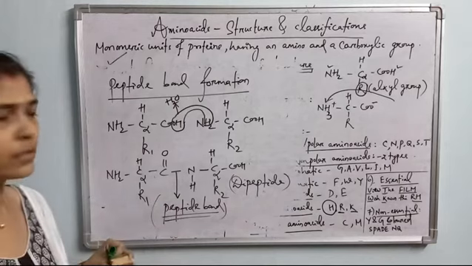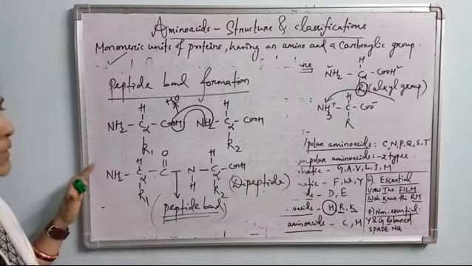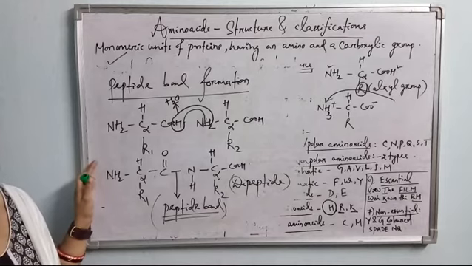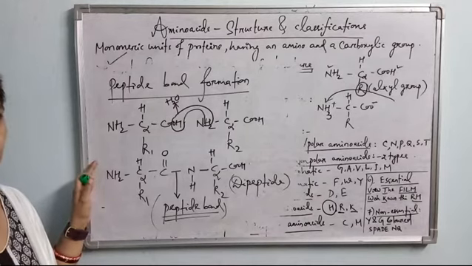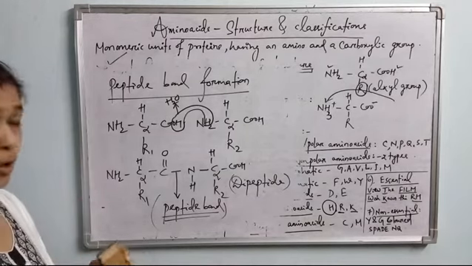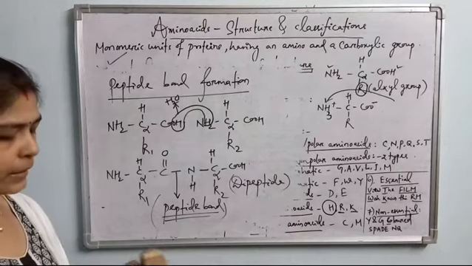Is it clear? So this is the peptide bond formation between the amino acids to form a polypeptide chain of a protein molecule. Thank you. We'll discuss proteins in the next class.